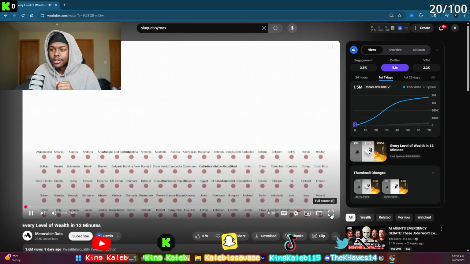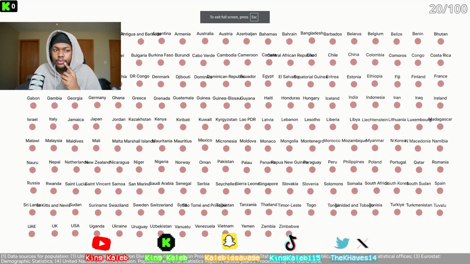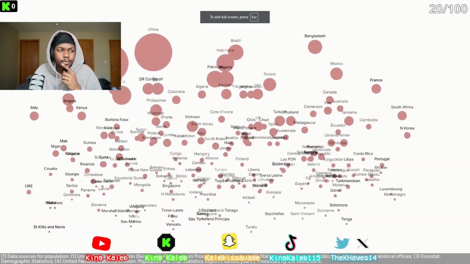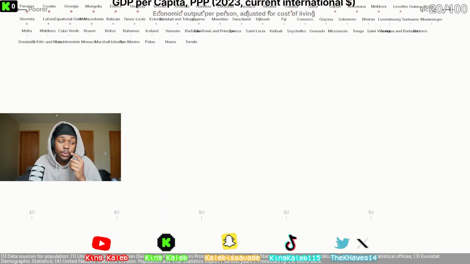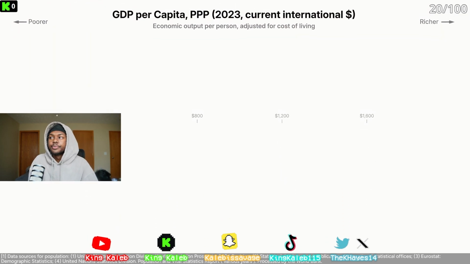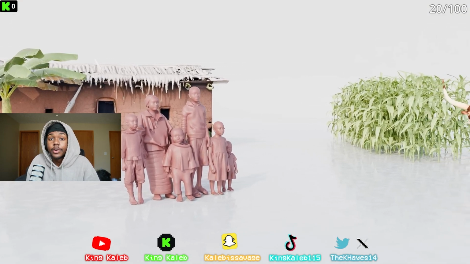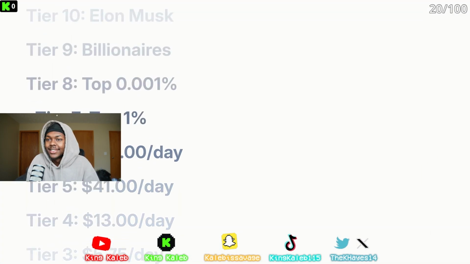Imagine the world is represented by these bubbles. If we resize them according to the population size, we get this picture. I'm going to rank them from poorest to richest and later show you how people live around the world. We'll start with farmers living with less than $2 per day and climb all the way to Elon Musk.